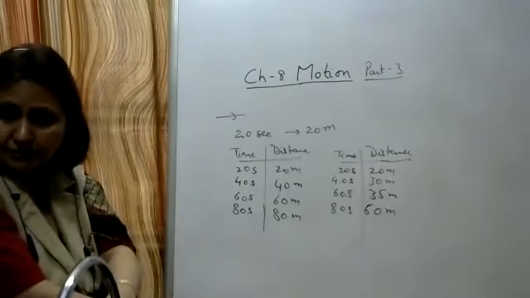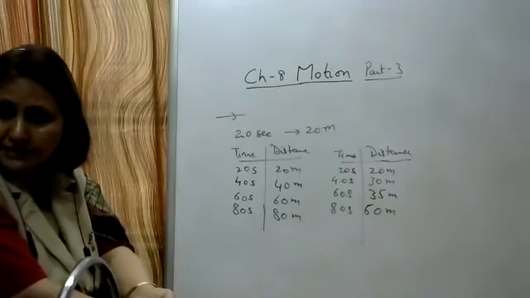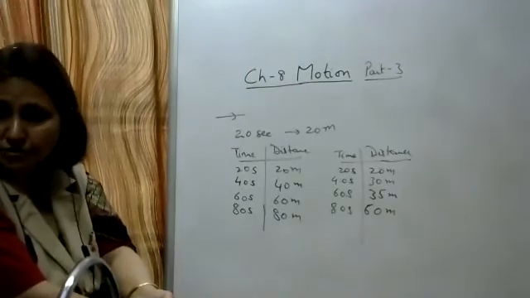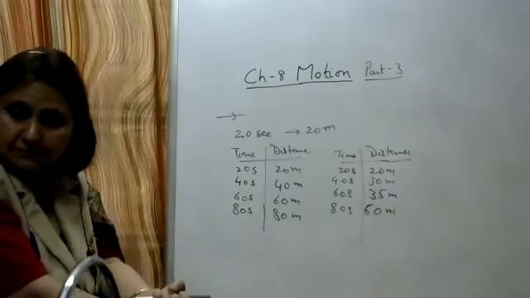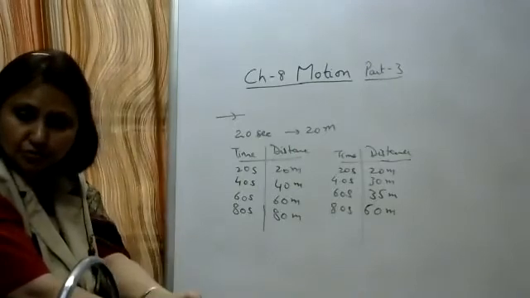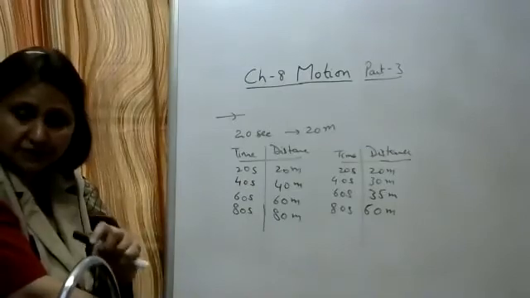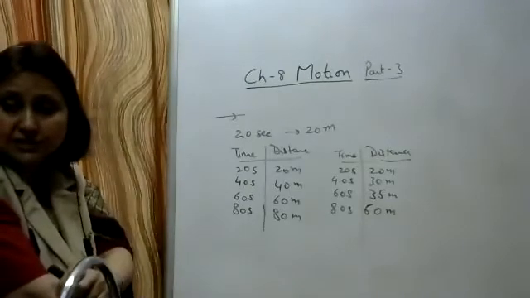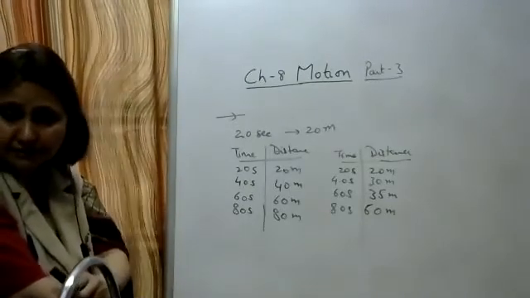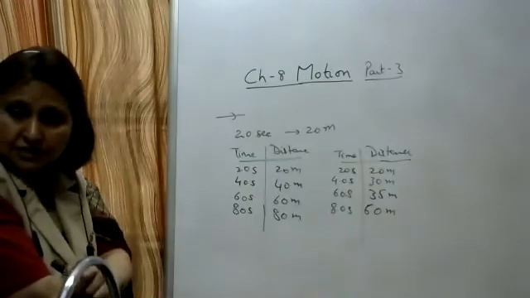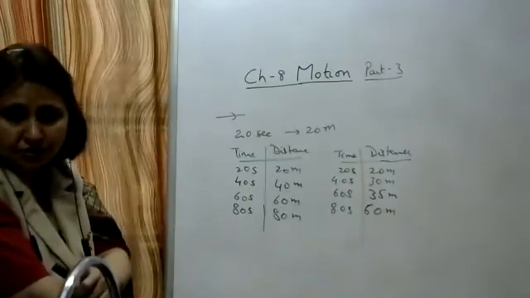It is constantly being attracted by the earth, so due to earth's gravity, its motion will be non-uniform, that is, it will not cover equal distances in equal intervals of time. Such a motion, we call it as non-uniform motion.